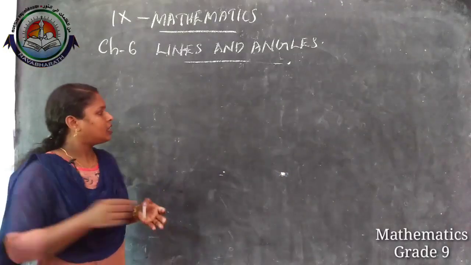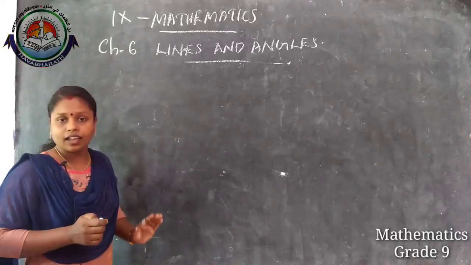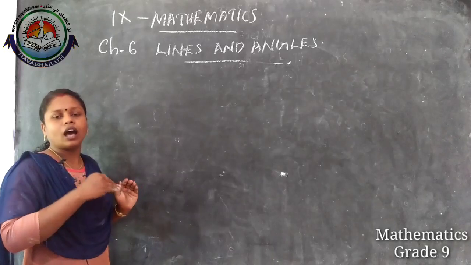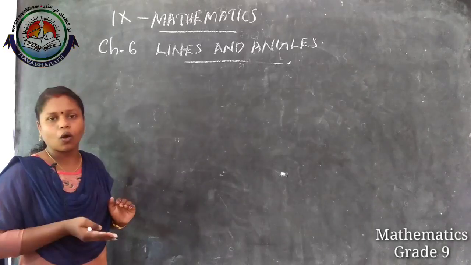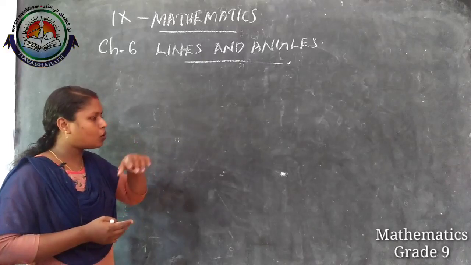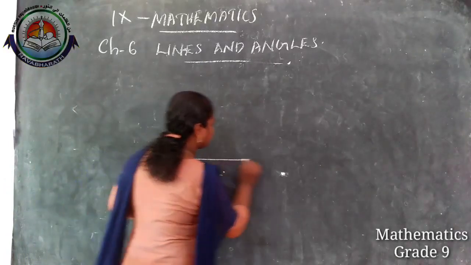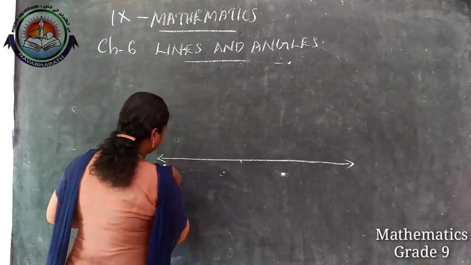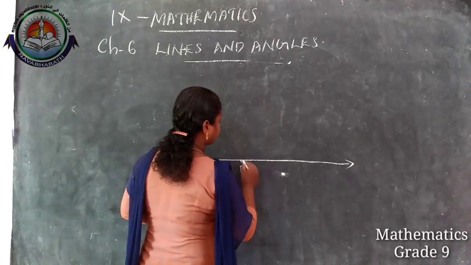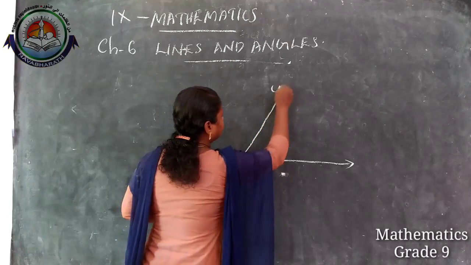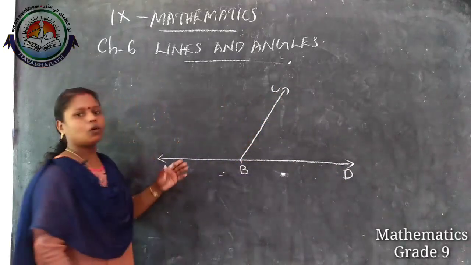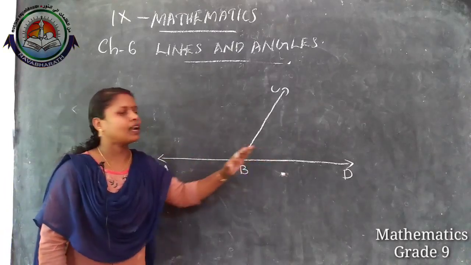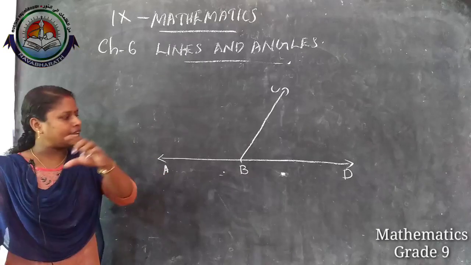Linear pair means if in an adjacent angle there are two angles and the non-common arms are on different sides of the common arm, and if the non-common arms are forming a line, here this is also adjacent angles, but here the non-common arms form a straight line.